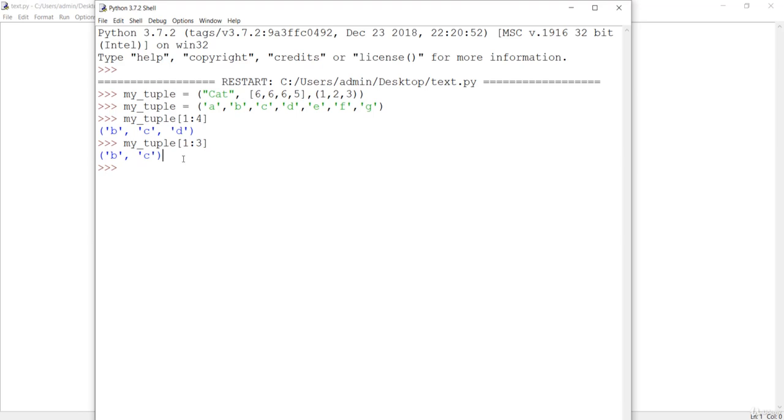Just remember that it is the same for the list, and it is also similar for a string and for this tuple. If you want everything from beginning to end, you can simply do this and you will get the whole tuple. If you don't pass anything over here, it is going to loop from beginning to the end with a step of 1. So this is the way to slice your tuple, which is the interesting part of any data structures.